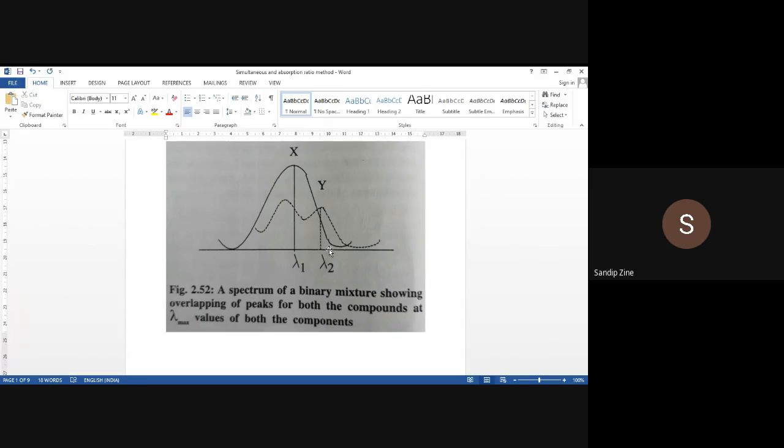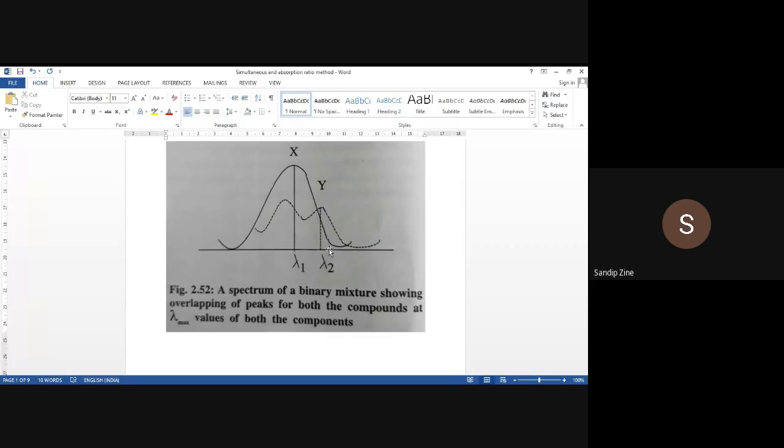Or if it is not given in the literature, as we have seen in a previous class, we will find out the slope of the line, isn't it? On a graph of absorbance versus concentration. And from that slope of the line, we will find out the absorptivity value. Then in this case, the absorptivity of X, that is a X lambda 1, we will consider, isn't it?